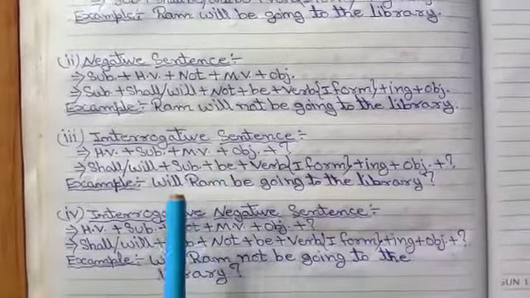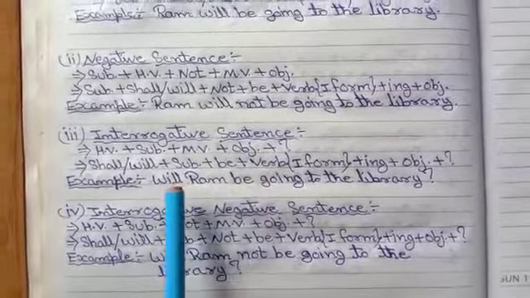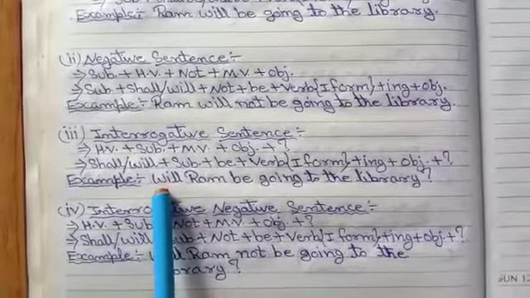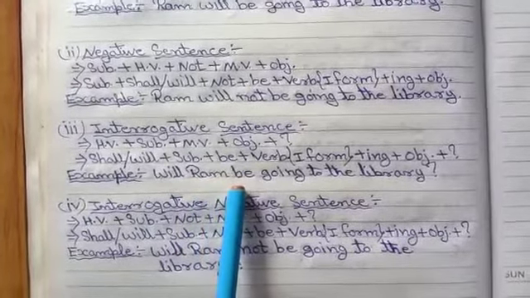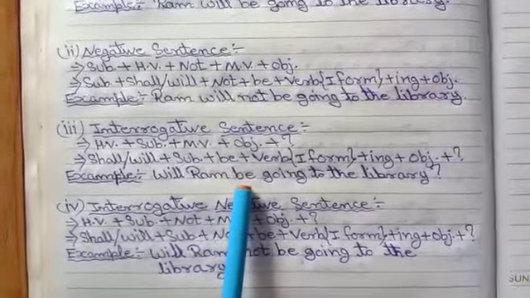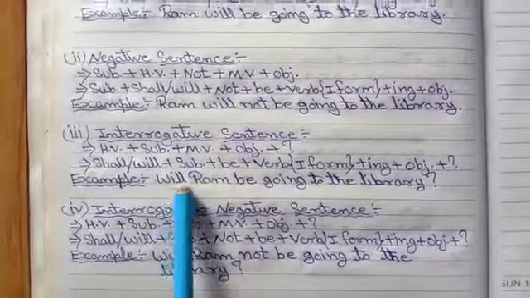In this sentence we use the helping verb will be, but first of all we write will, then the subject Ram, then we use be, which means we write the subject in between the helping verb.